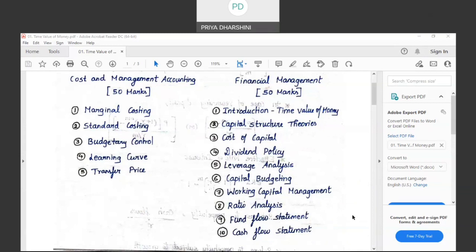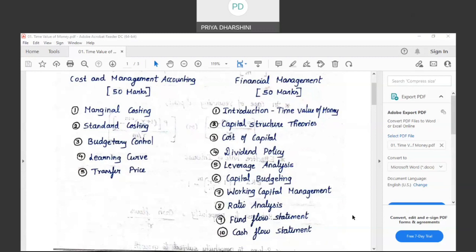Every business will start with capital, correct? That capital can be either own funds or borrowed funds. How much of own funds, how much of borrowed funds depends from one company to another. If I have sufficient resources, I will invest all my resources. If I do not have sufficient resources, I will have to borrow. In such a case, the borrowed capital is called debt and own funds are called equity.